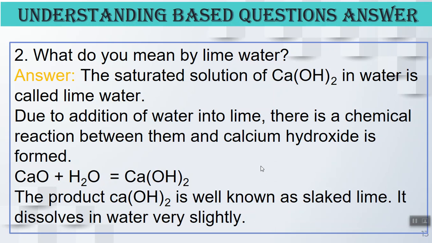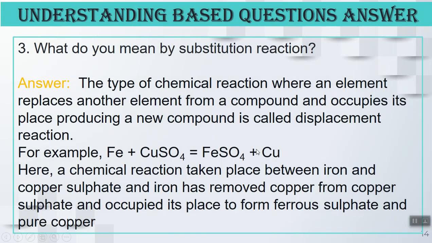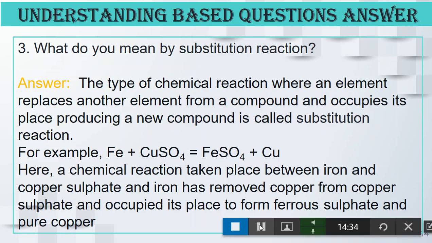Next one. What do you mean by substitution reaction? We know substitution reaction is also called displacement reaction. We will write the definition first for 1 mark on knowledge base, and then the explanation, which is the understanding part. After the definition we will write an example and explain it.